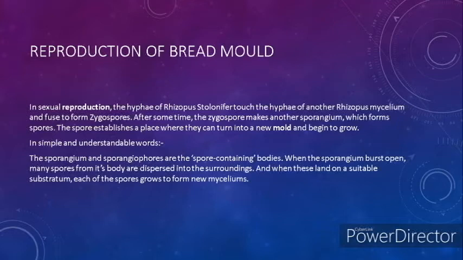And when the sporangium bursts open, as we saw in the diagram in the previous slide, many spores from its body are dispersed into the air, into the surroundings. And when these land on a suitable substratum, each of the spores grow to form new myceliums.